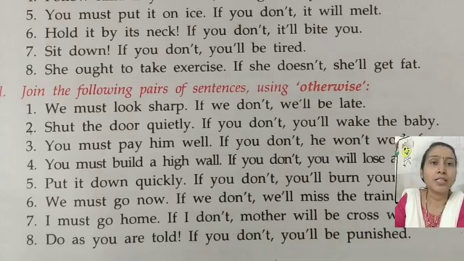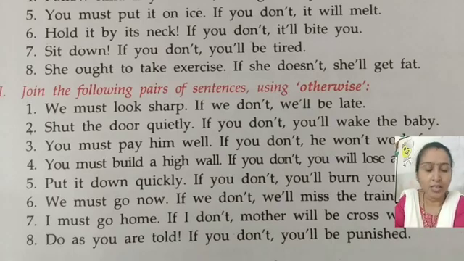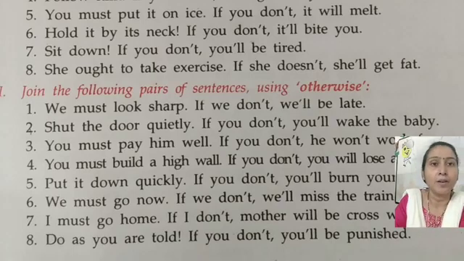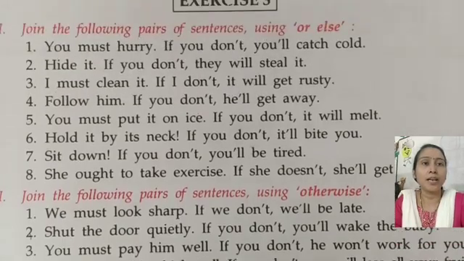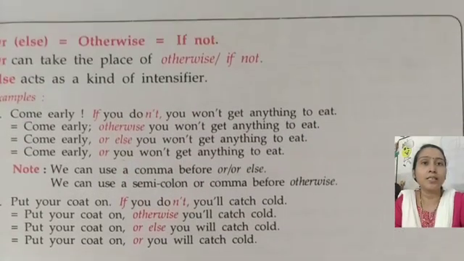Now the second: shut the door quietly. If you don't, you will wake the baby. Instead of if you don't, you have to write otherwise. Questions 3, 4, 5, 6, 7, 8, you have to solve in your notebook. Okay, thank you. And these rules also you have to write in your notebook.